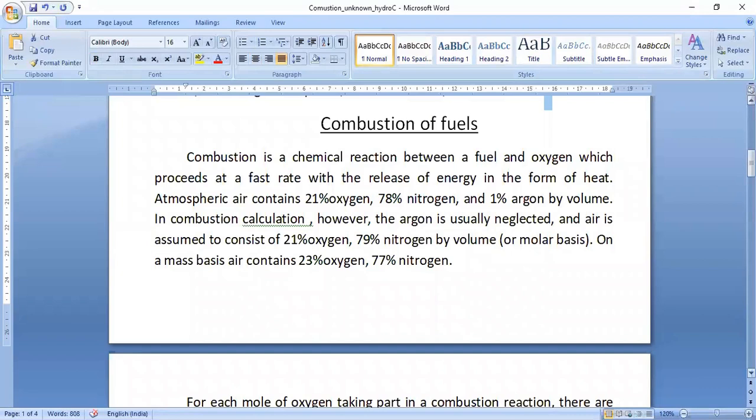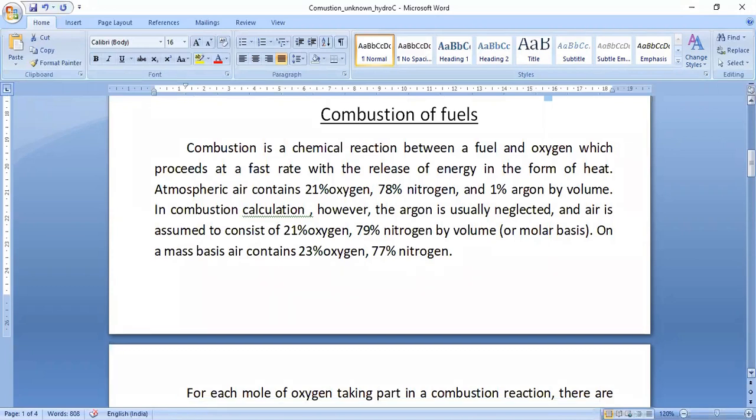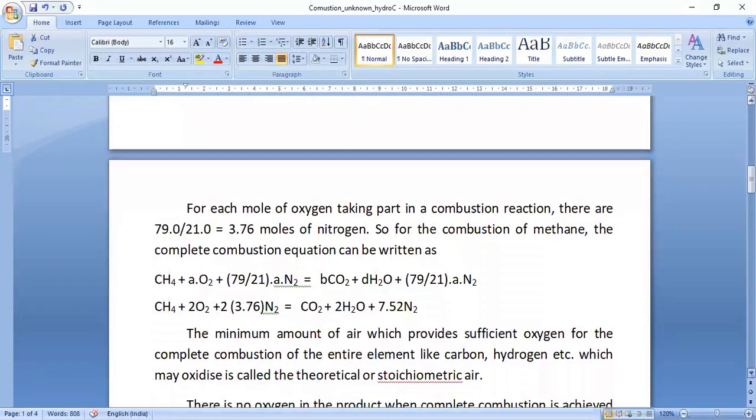But in combustion calculations, the argon is usually neglected. Hence, oxygen is taken as 21% and nitrogen as 79% by volume or on a mole basis. On the basis of mass, there is 23% oxygen and 77% nitrogen.